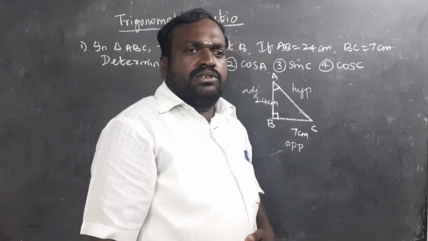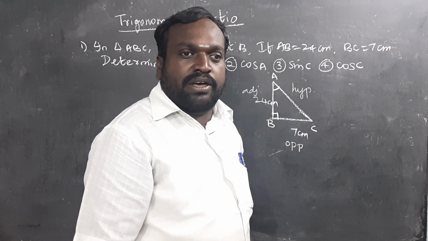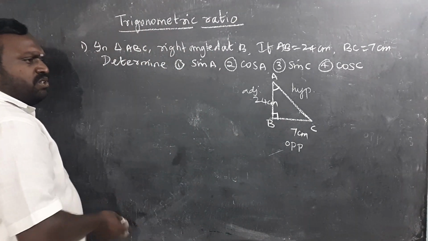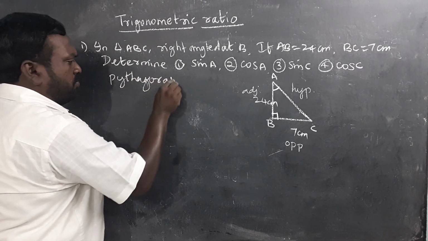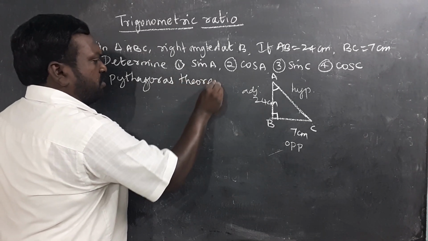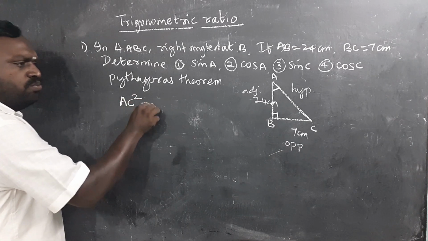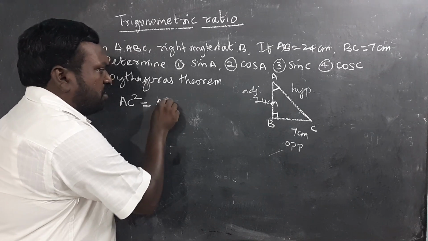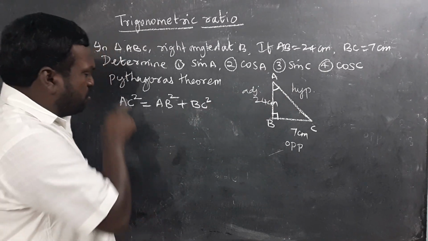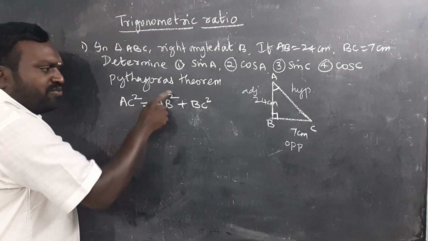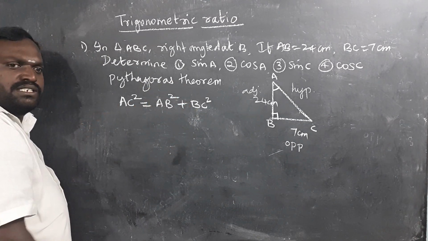You might have learned in your previous classes, previous years, that is Pythagoras theorem. What is the Pythagoras theorem? Square on the hypotenuse should be equal to sum of the squares on the other two sides, which is nothing but AB square plus BC square. Square on hypotenuse should be equal to sum of the squares on other two sides, which is nothing but Pythagoras theorem.